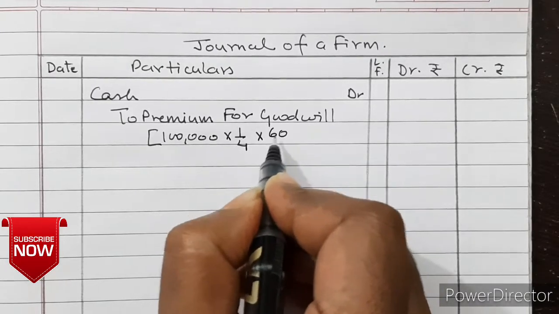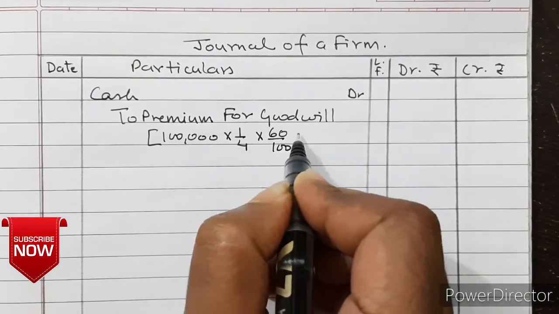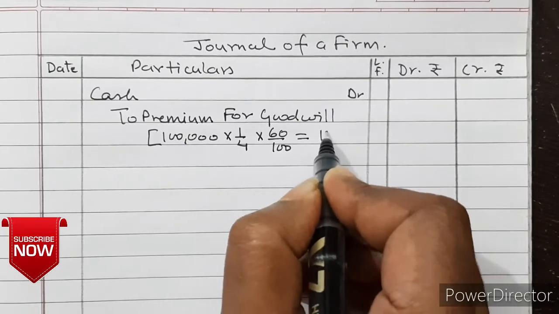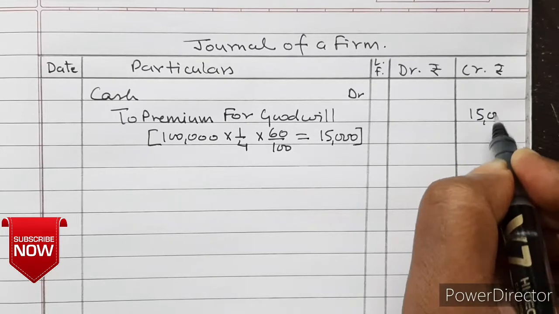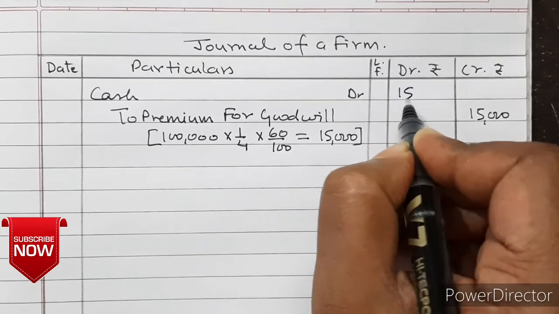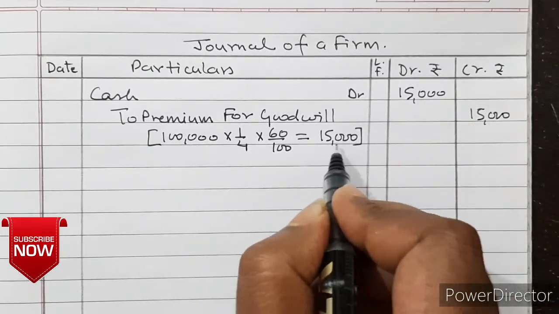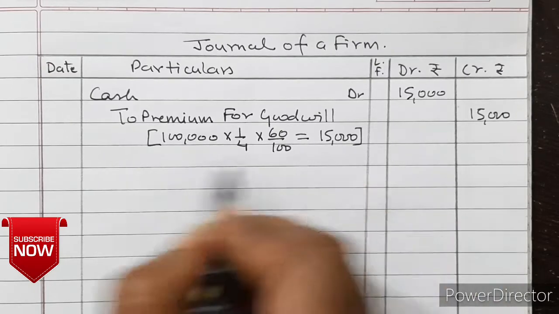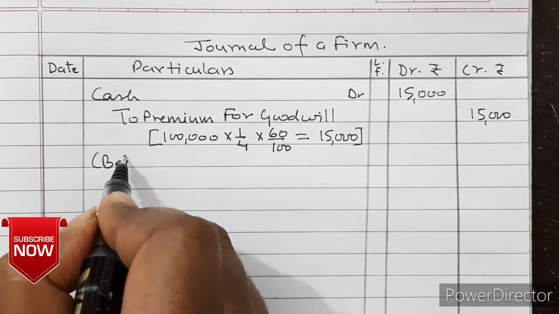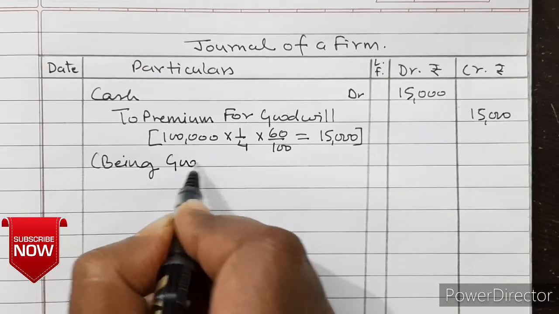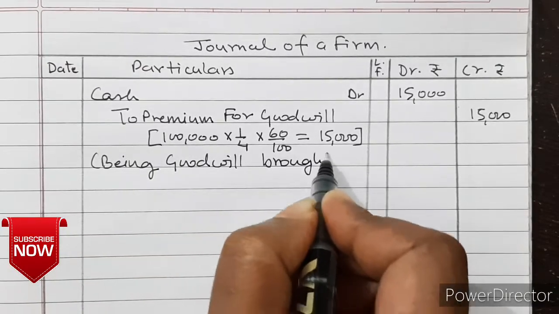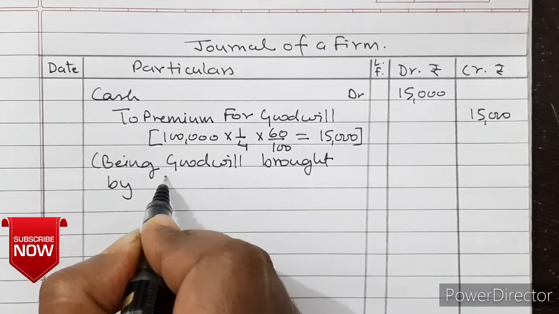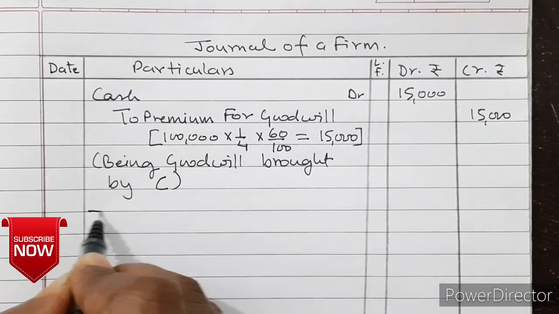And from that also he is bringing 60%. So he could bring only 15,000 as goodwill. So 15,000. Out of 25,000, he could bring only 15,000, being goodwill brought by C.